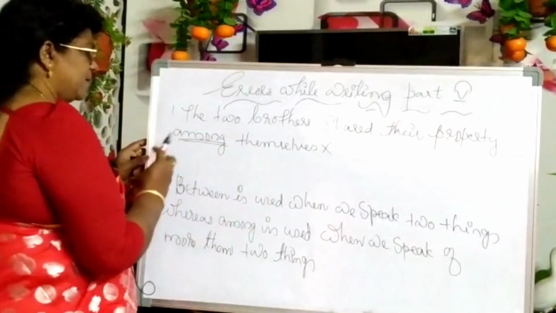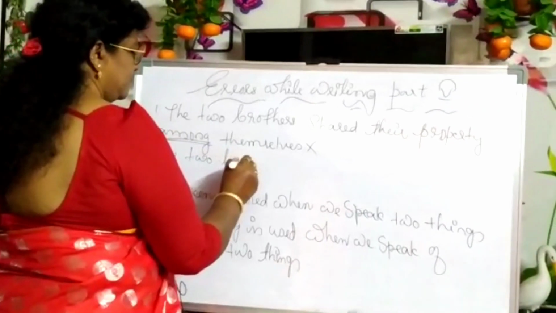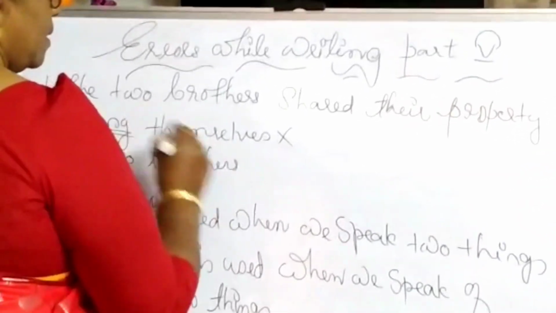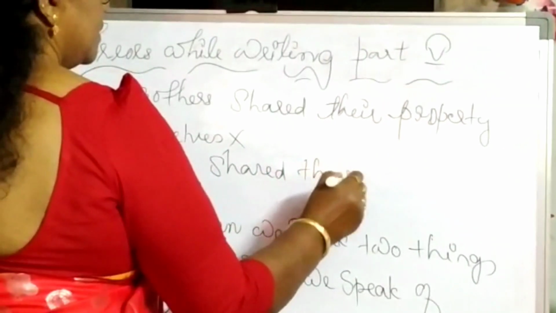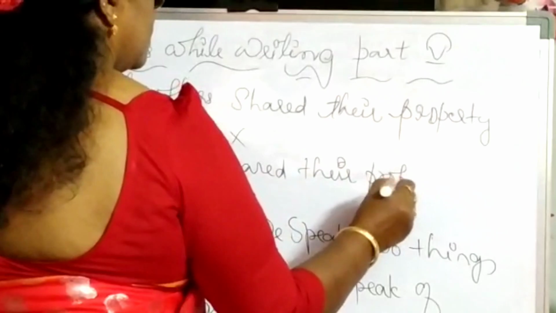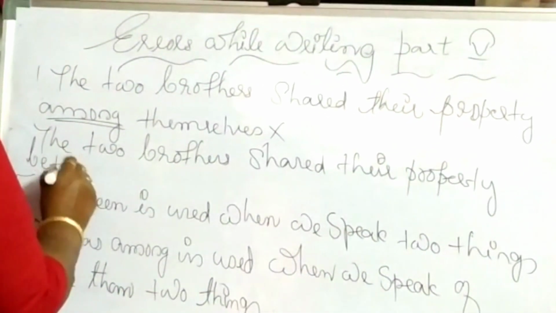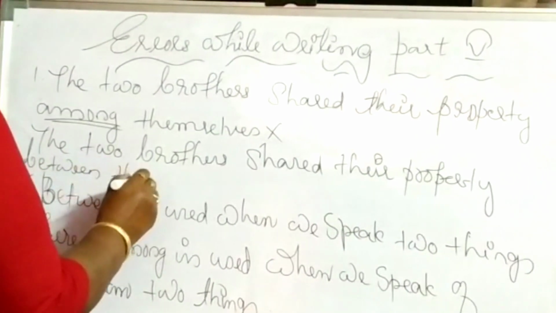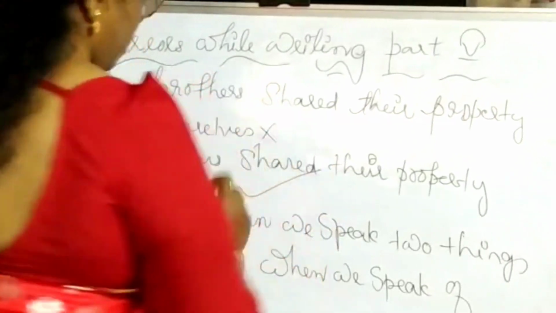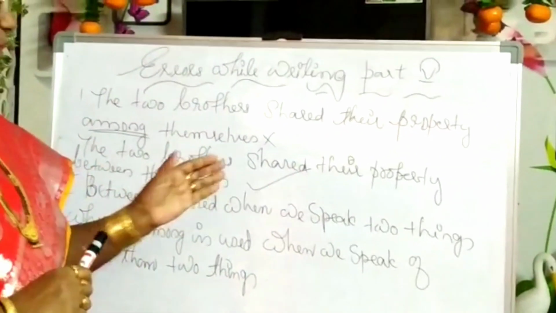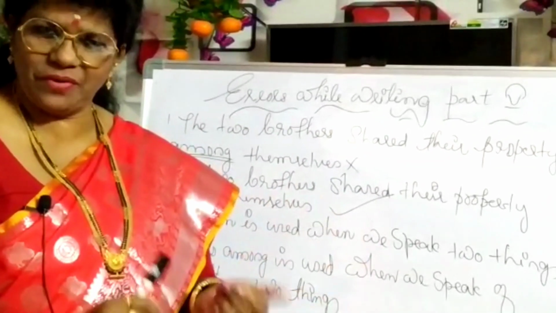So, the answer is: the two brothers shared their property between themselves. This is correct and this is wrong. So, where we use among and where we use between, we understood.